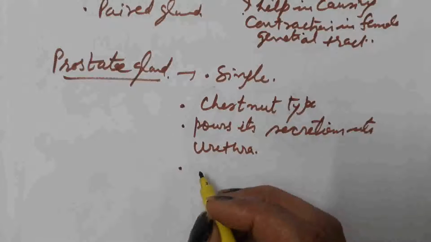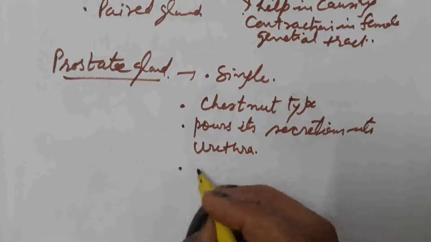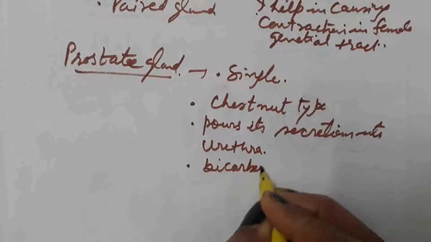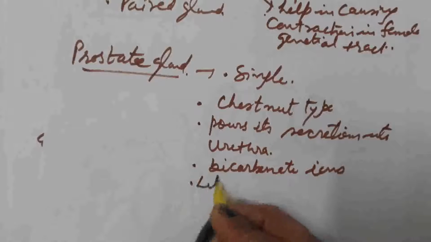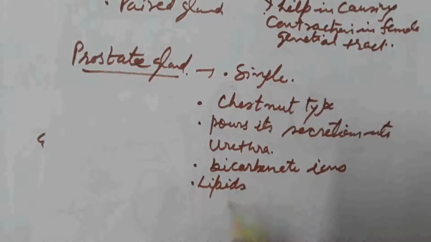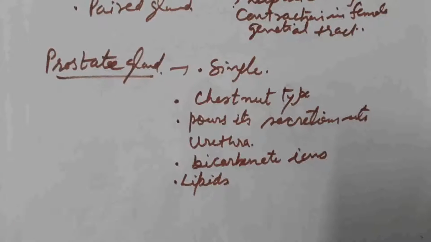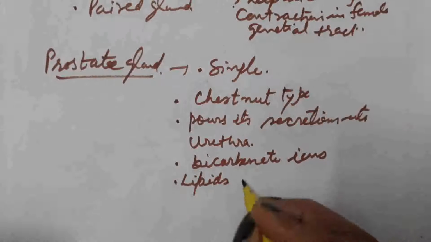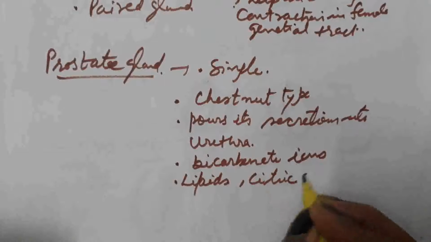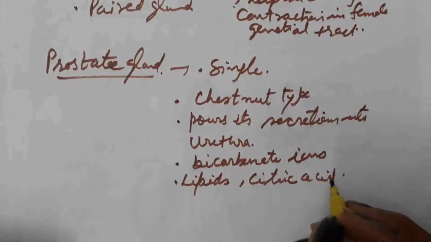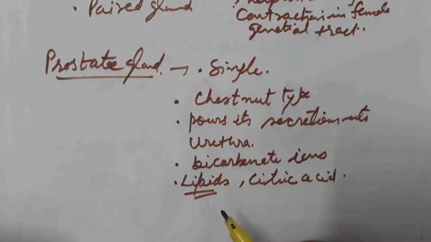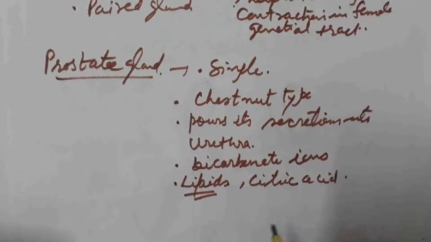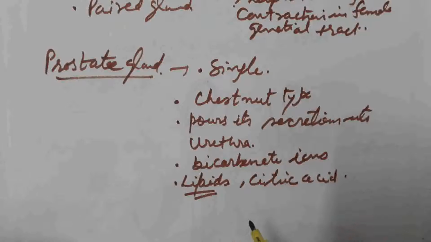What is present in its secretion? Bicarbonate ions, lipids which provide energy to the sperm, citric acid. So lipid provides nutrition to the sperm and also provides the basic pH to the semen.